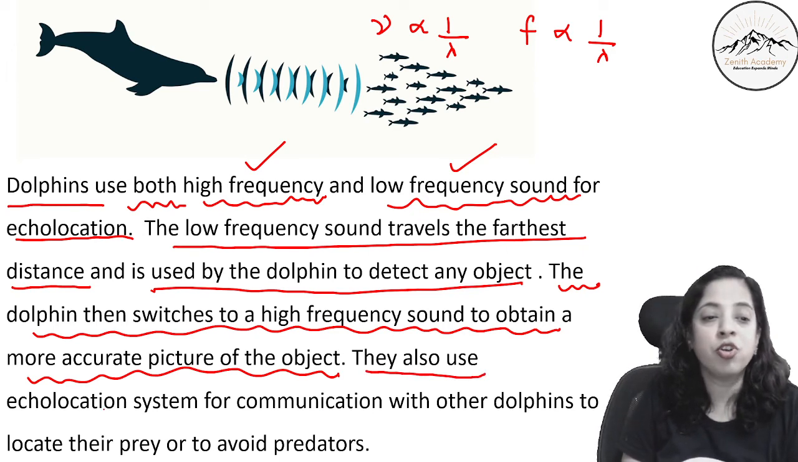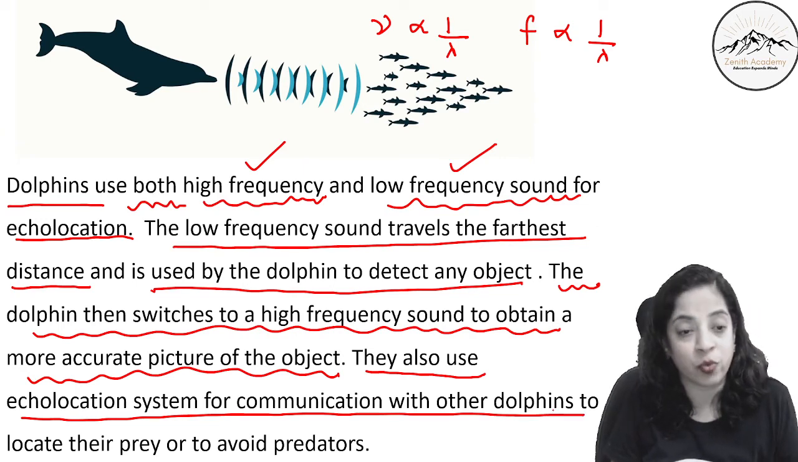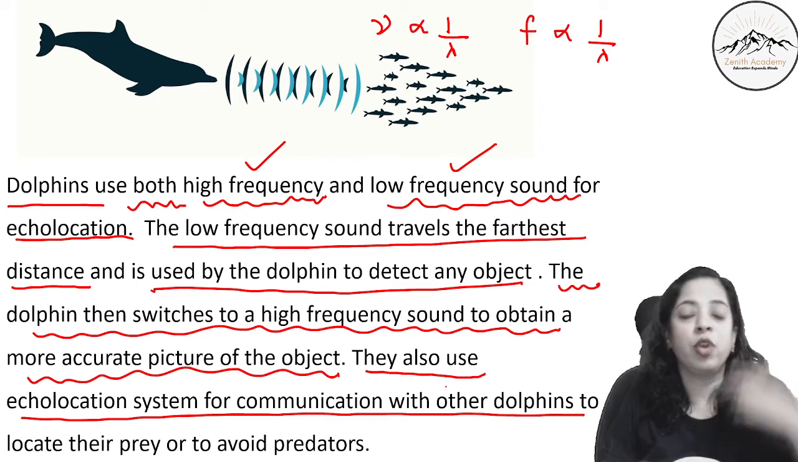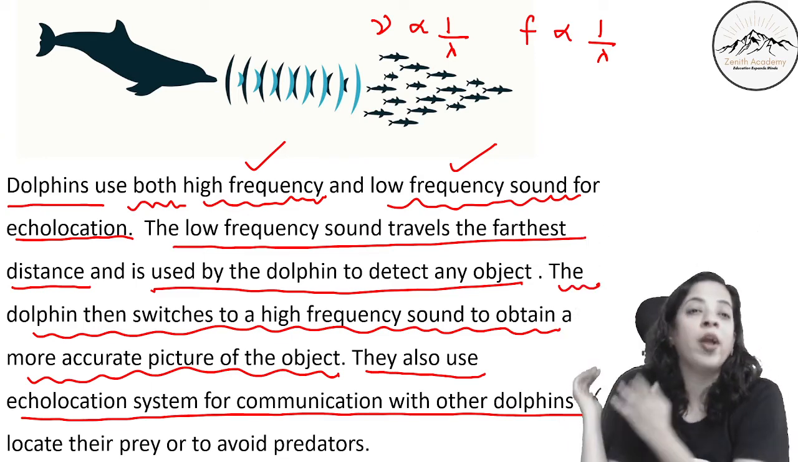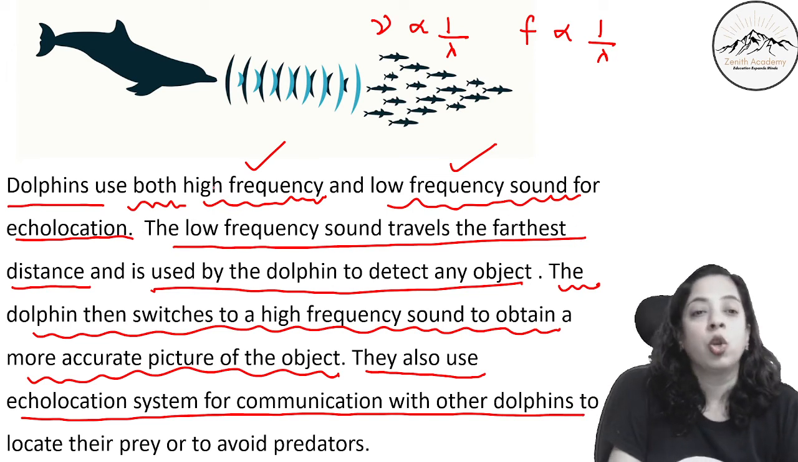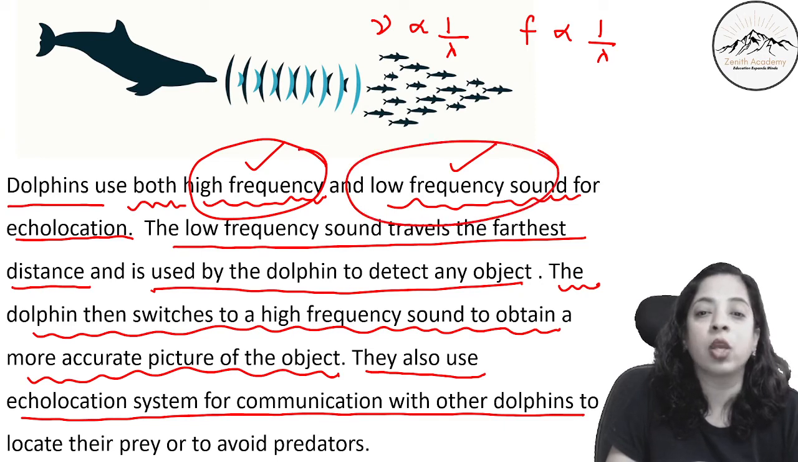Then they also use the echolocation system for communication with other dolphins as well, to locate their prey or to avoid predators. So to communicate with other dolphins, to locate their prey or to avoid the predators that are chasing them. For all these purposes, dolphins use both high frequency and low frequency sound.